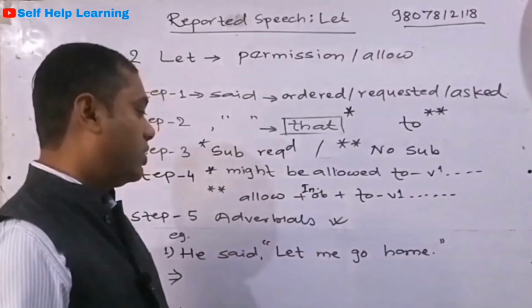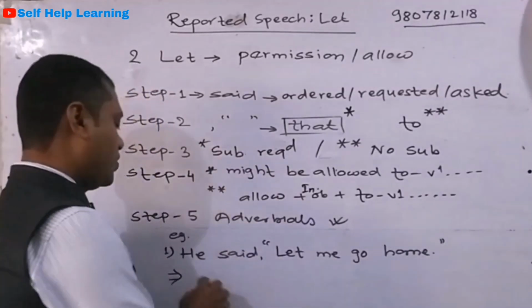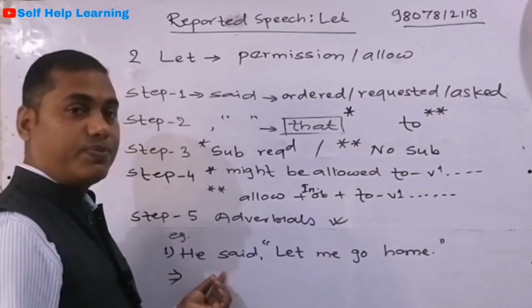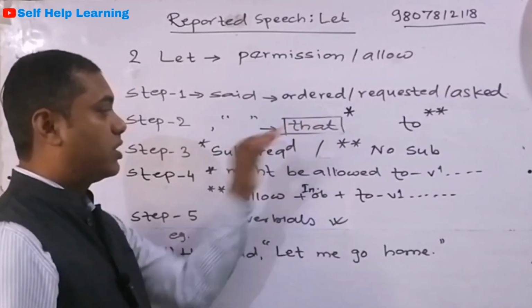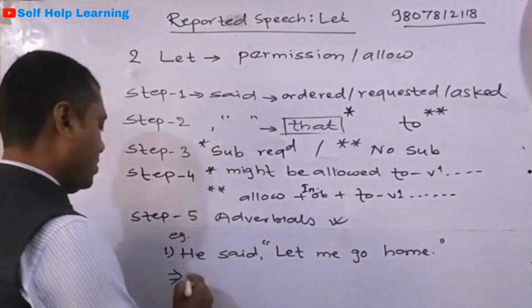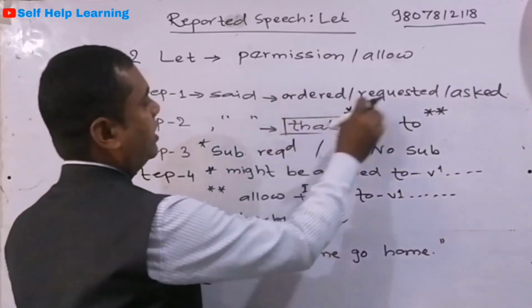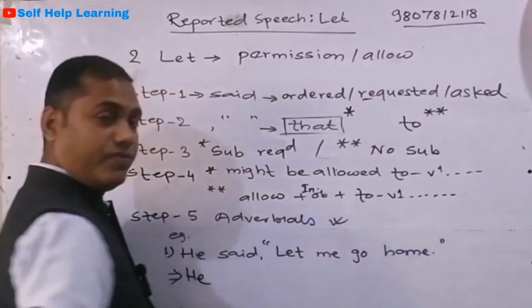Okay, so let's talk about an example, and I'll make it very clear. So the question is, he said, let me go home. So he wants permission from somebody to go home. So let's talk about using that first. So what happens? He, and even you can use ordered, requested, and asked. So in this question, the requested verb is suitable.